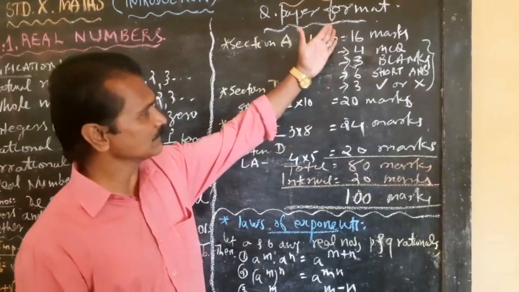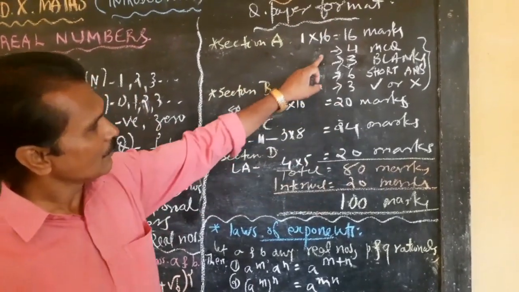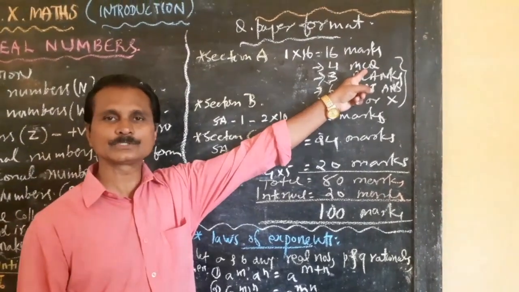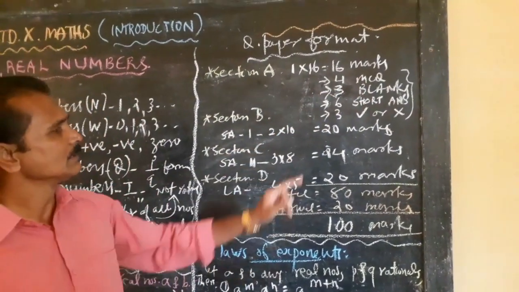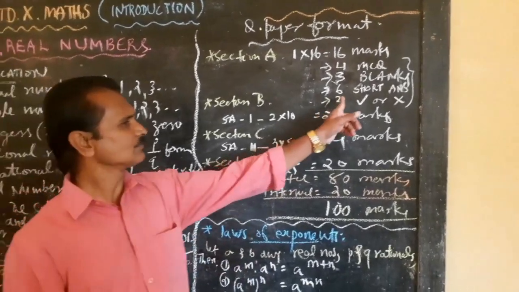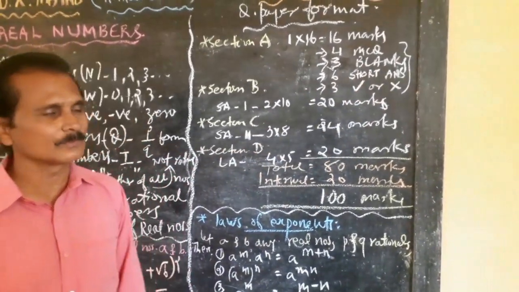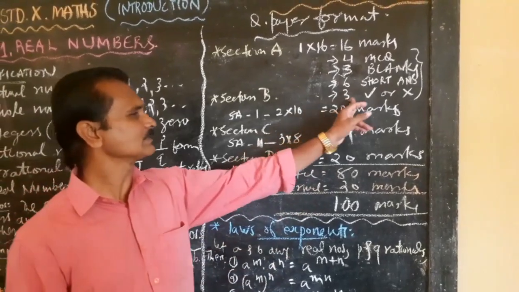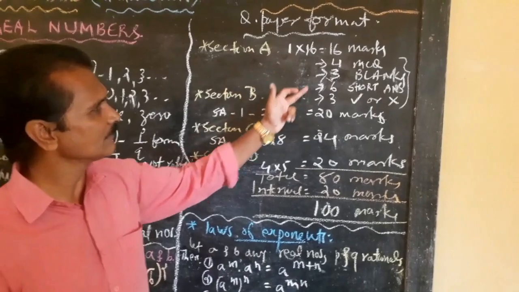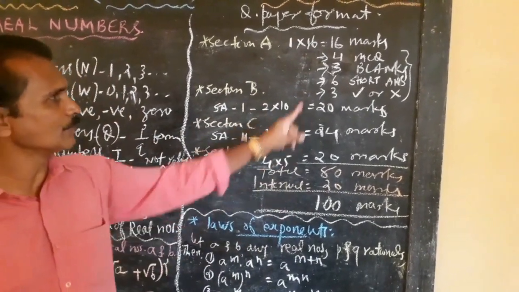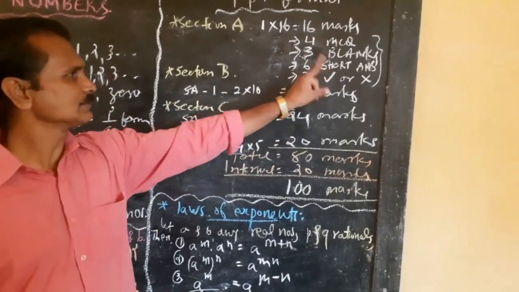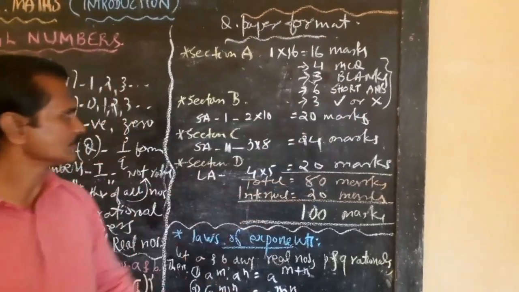And in this 16 marks, 4 marks for multiple choice questions, that is MCQ, 3 marks for filling the blanks, 6 marks for the short answer questions, one word questions, and 3 marks for true or false.